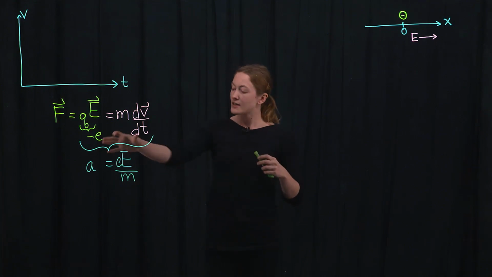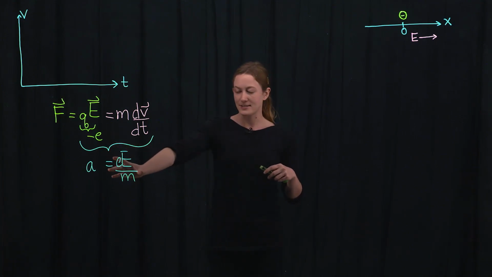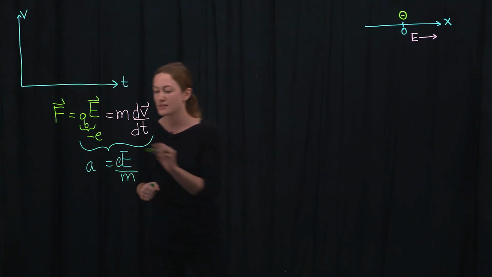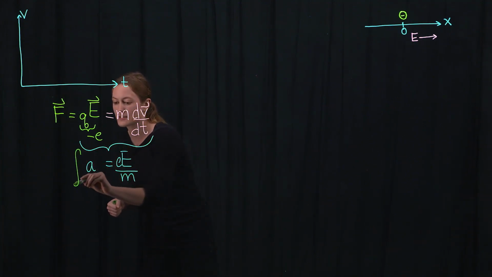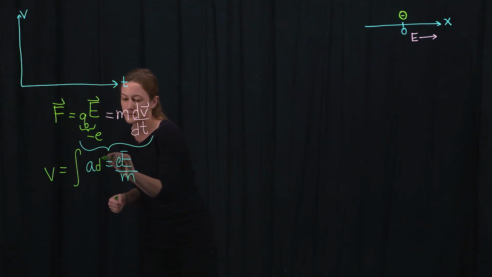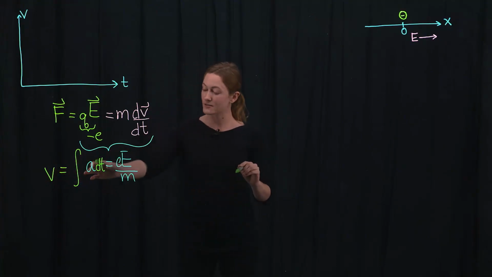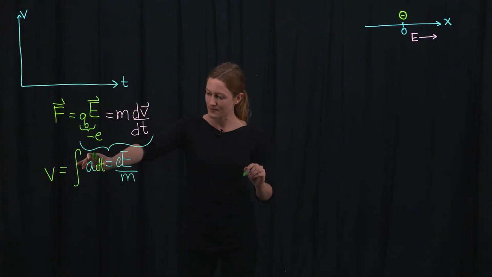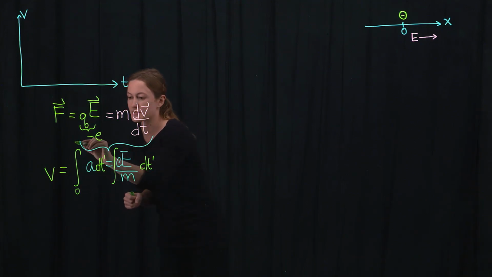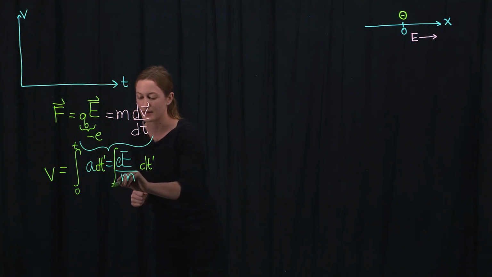Good. So if the electron starts from rest at time t equals 0, then when we integrate to get the velocity, recall the velocity is the integral of the acceleration with respect to time, the bounds of the integration are from 0 to t.